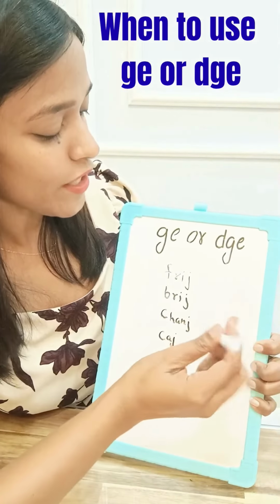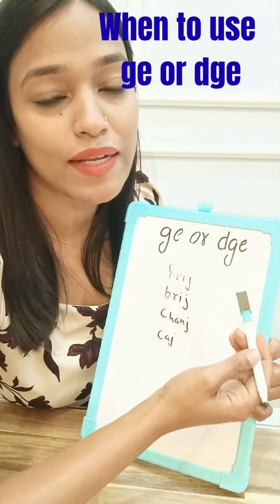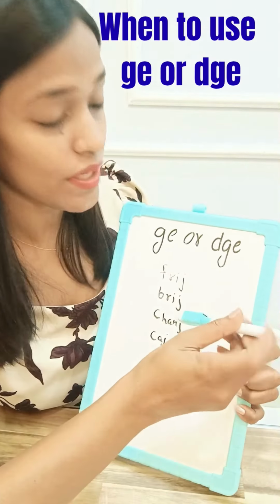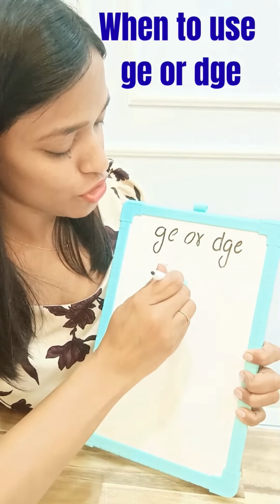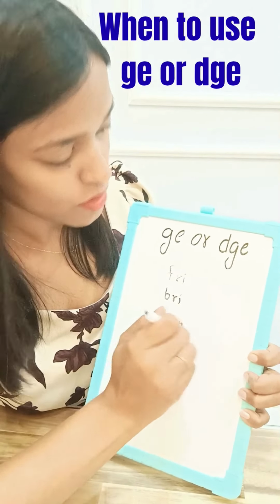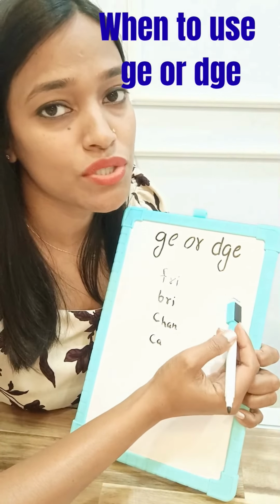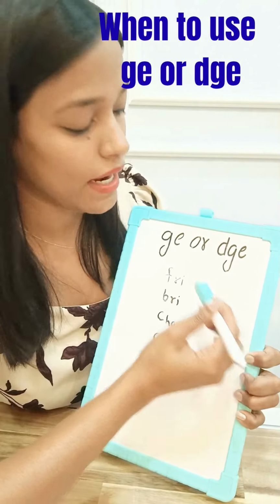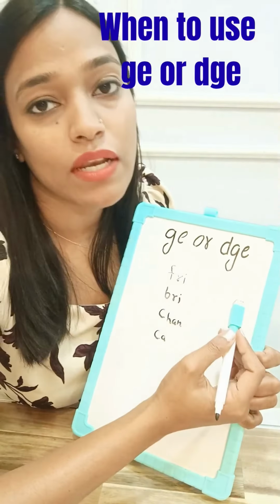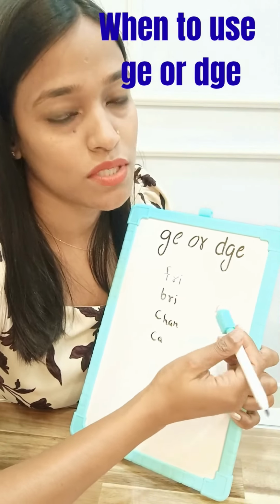So, instead of the letter J, we are going to use GE or DGE. Let's see when we are going to use GE or DGE. DGE always comes after a short vowel, and GE comes after a consonant or a long vowel sound.